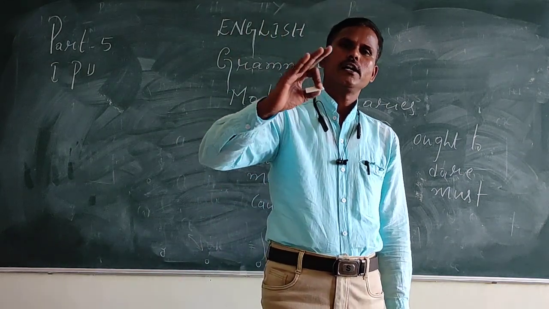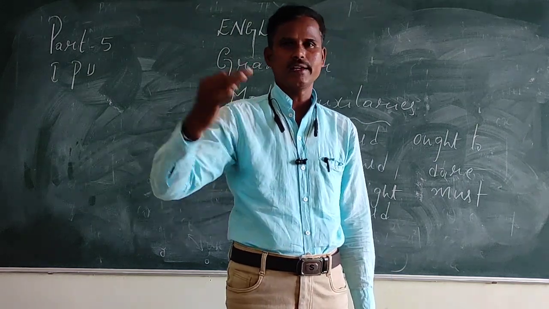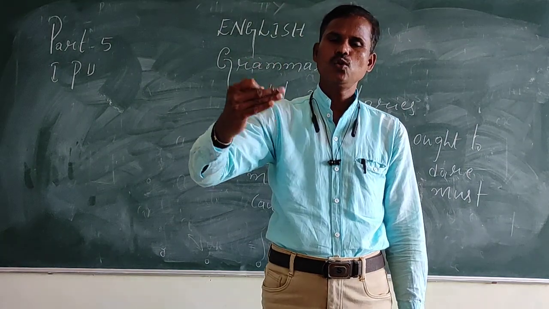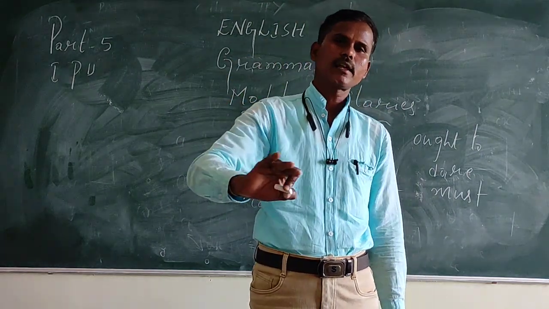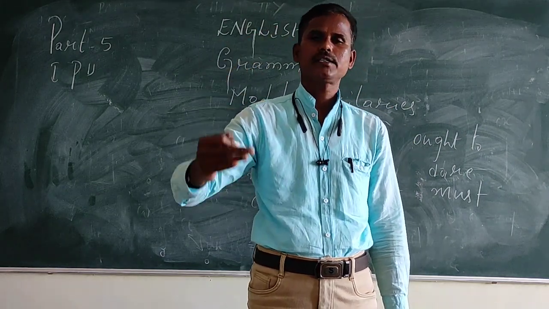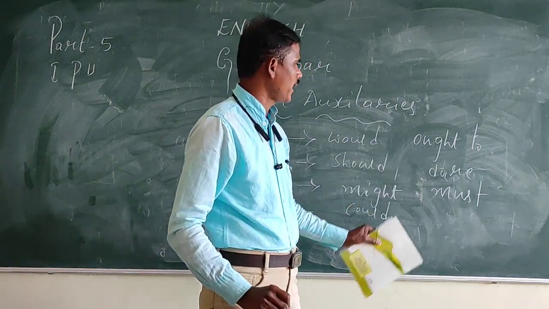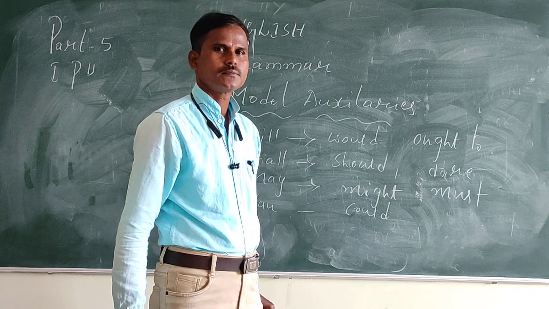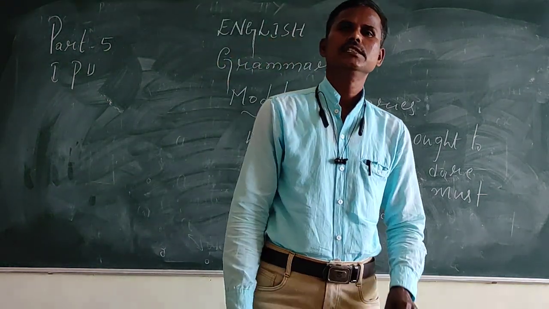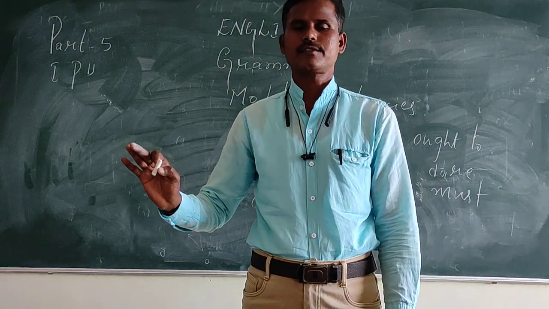Okay, there are two types: primary auxiliaries and modal auxiliaries. Primary auxiliaries are be, do, have. Modal auxiliaries are will, would, shall, should, can, could, may, might, etc. Okay. So ought to, dare, must, like that. These are also used in English grammar, in meaningful sentences.